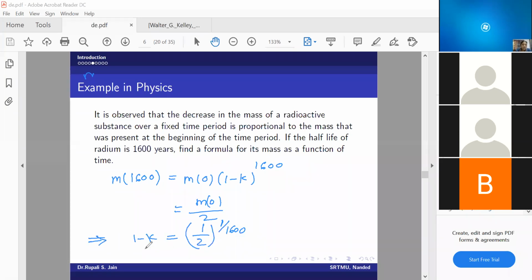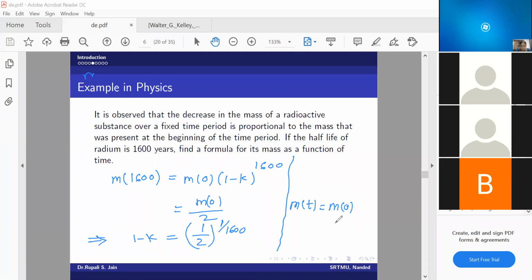Okay, so from half-life we have found 1 minus k. So now what is my final solution then? M of t is nothing but what I got here, m at 0 into 1 minus k raised to something, right?